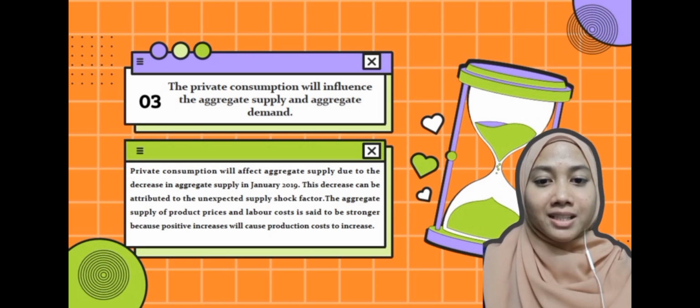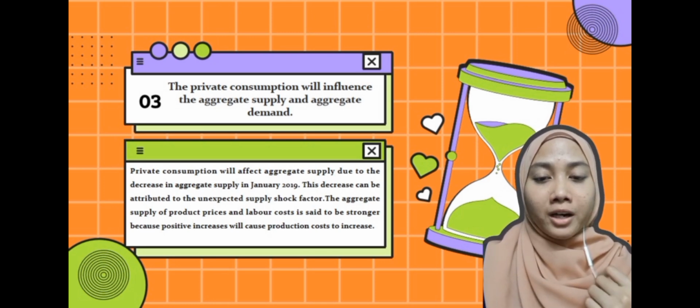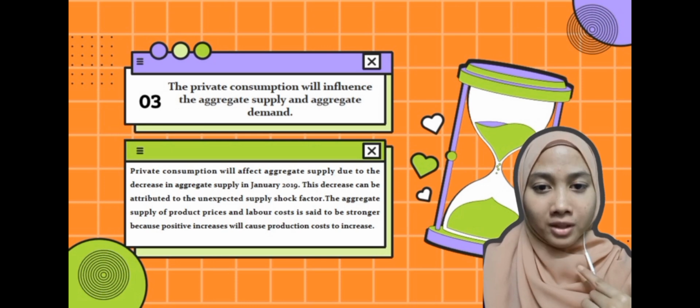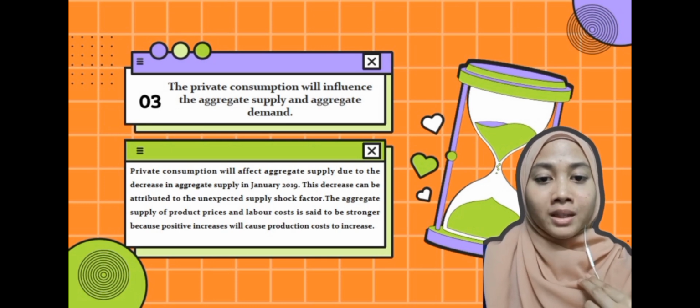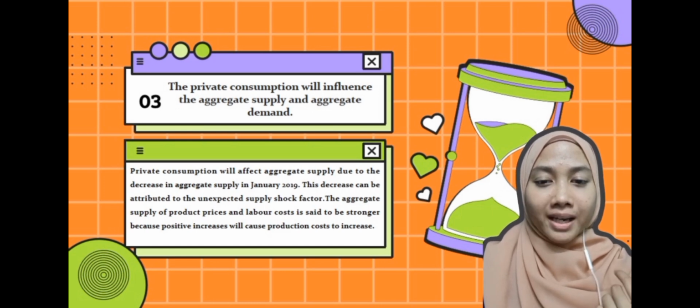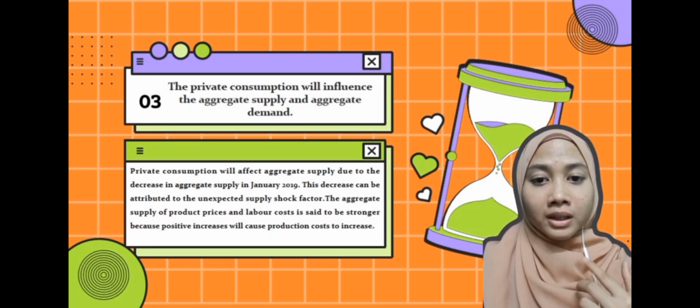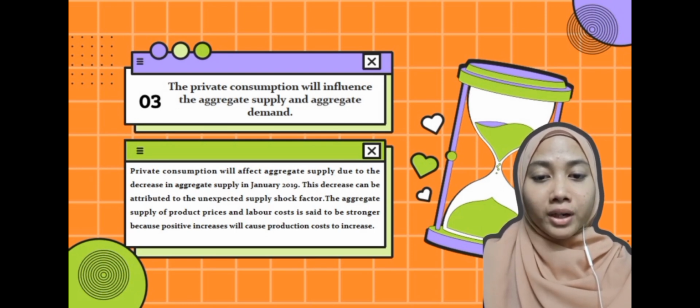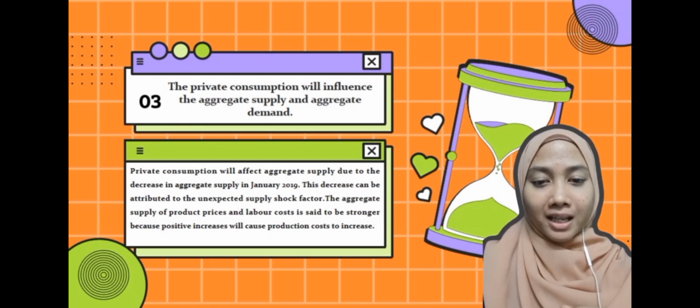And as the service industry, especially tourism and private schooling, recovers, aggregate supply will rise. Elements like input costs and labor costs have an impact on total supply, because positive gains will result in higher production costs.